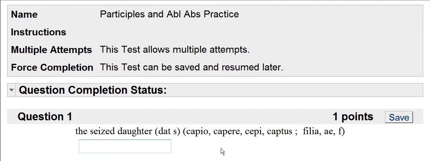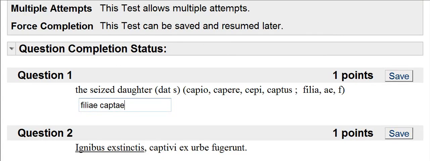And so I give you something in English and I ask you to put it in a given case and number. So first of all, I'll put daughter in the dative singular, and I give you the word for daughter over here, so you can see that. So it's going to be filiae, first declension, dative singular, and then I'm going to make its adjective agree with it. It's going to be feminine, singular, dative, and I can get the form for the participle from the fourth principal part, which is also given to you, coptus, and it will decline just like bonus. And so since it's feminine, it will use a first declension ending, ae. That would be the answer. If you wrote coptae filiae, that would be accepted as well.